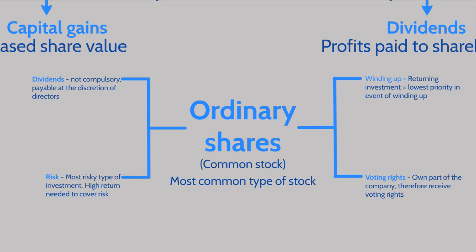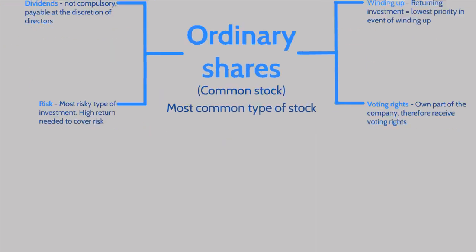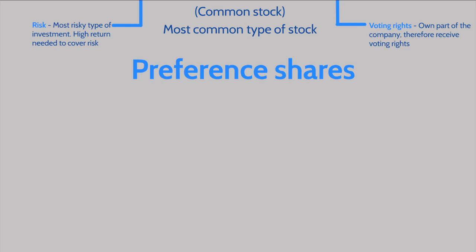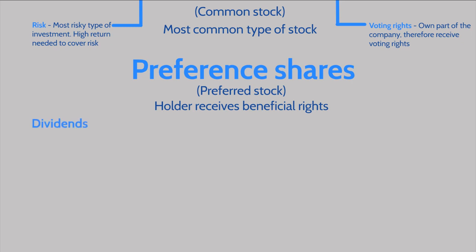The other major type of share I want to talk to you about today are preference shares. And preference shares are also known as preferred stock. And as the name might suggest, preference shareholders receive beneficial rights over the holders of ordinary shares that we've just been looking at. The first area these beneficial rights become evident is in dividends which shareholders receive. So a company is obliged to pay preference shareholders before it pays its ordinary shareholders.